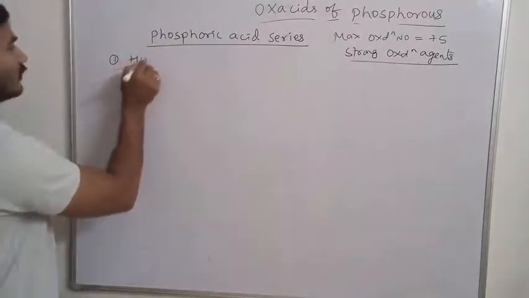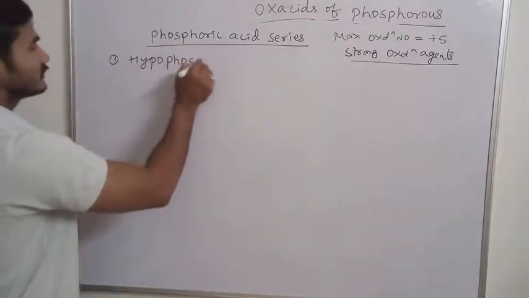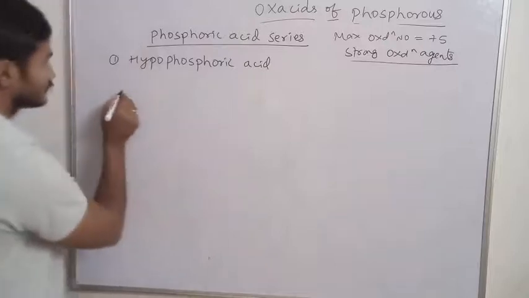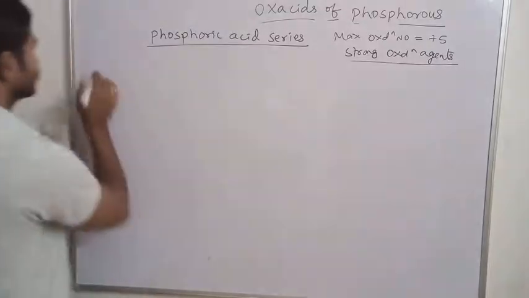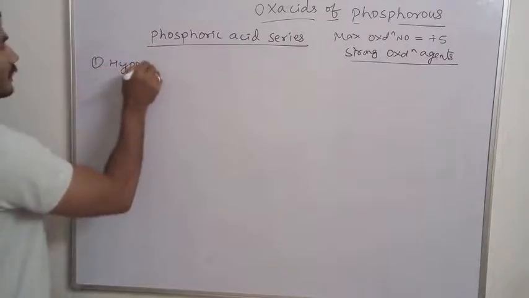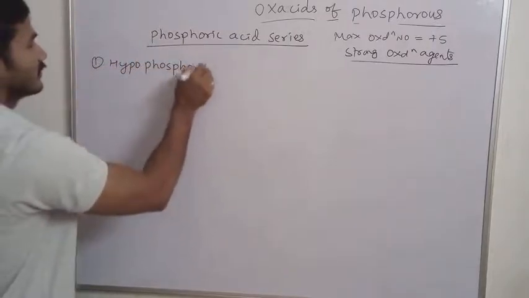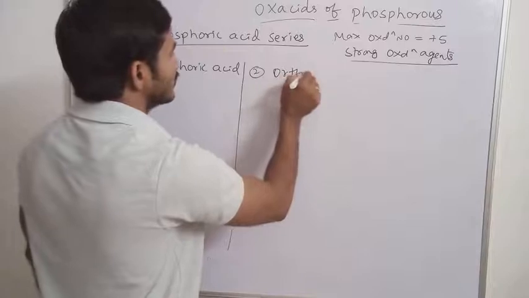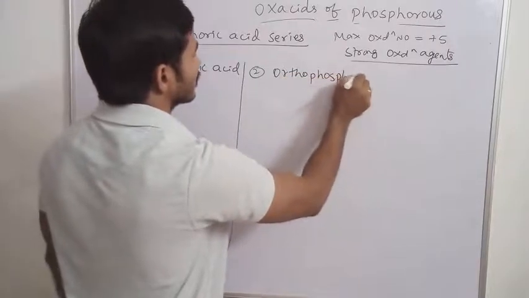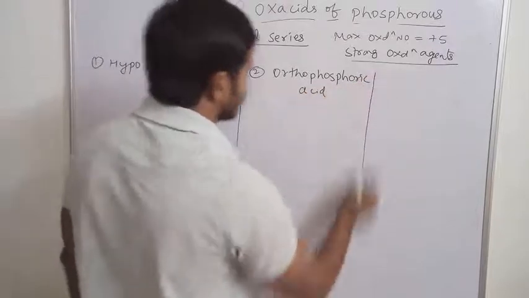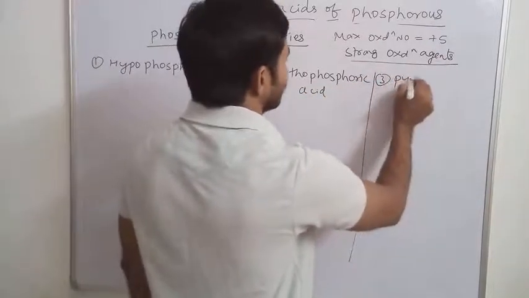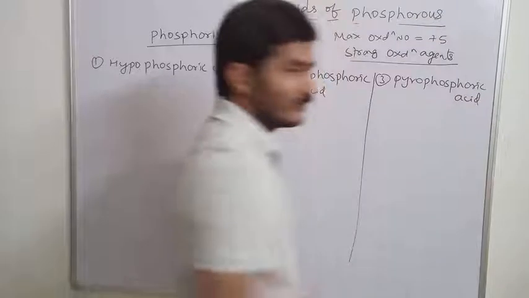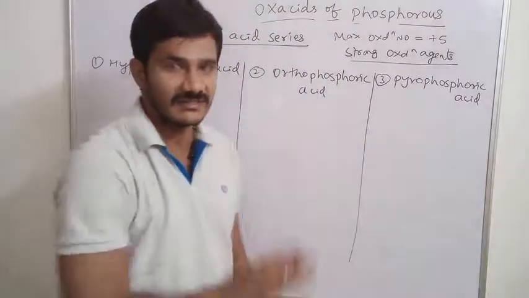First one is hypophosphoric acid. Second one is orthophosphoric acid. Third one is pyrophosphoric acid. I have written here 4 compounds. We have one more compound, metaphosphoric acid, that is a cyclic structure that we will discuss separately.